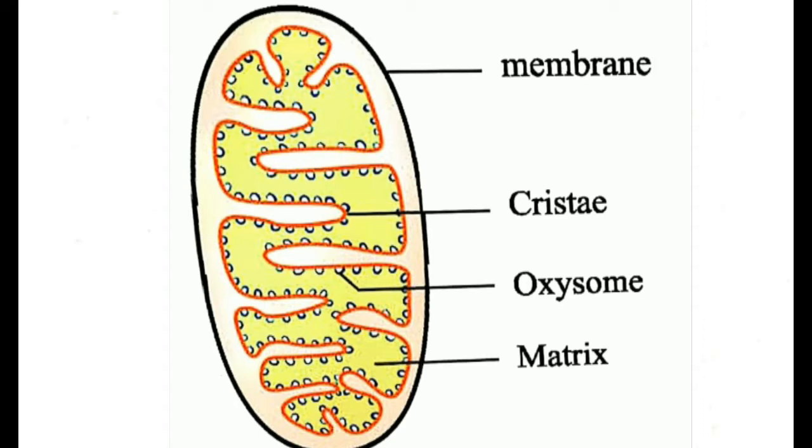That is why mitochondria are called the cell powerhouse. Mitochondria are the main center for cell respiration, and the inner folded part is called cristae and the fluid is called matrix.